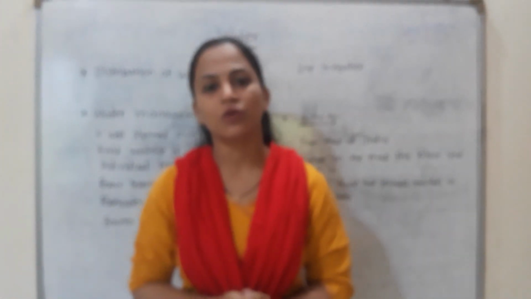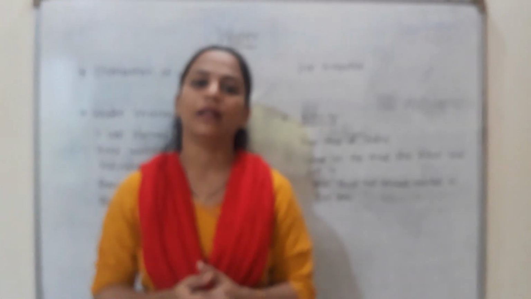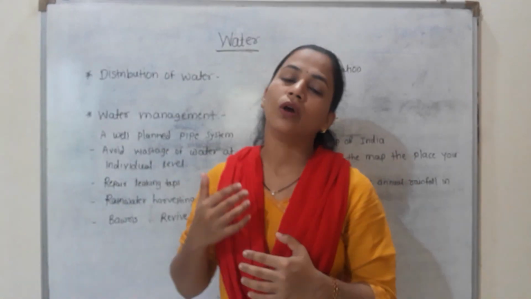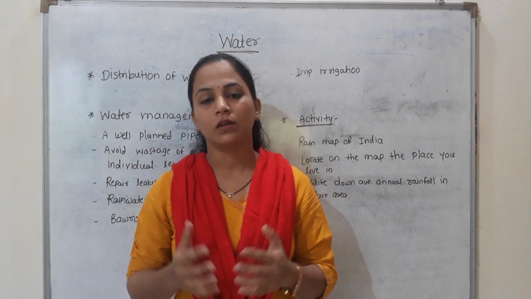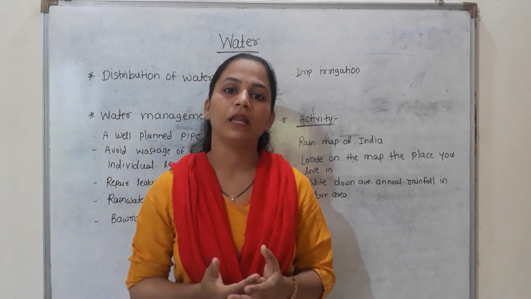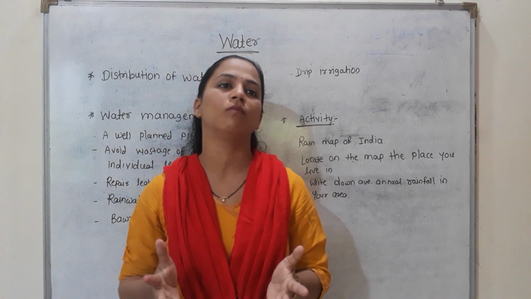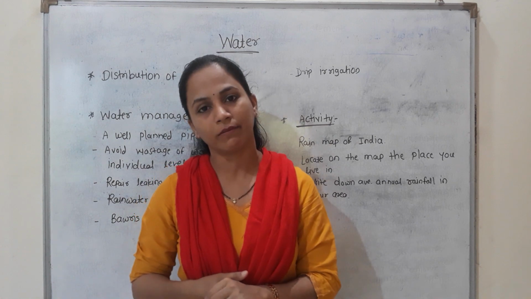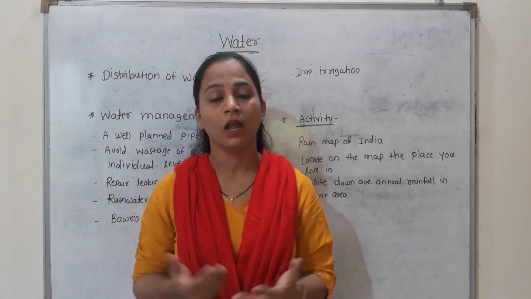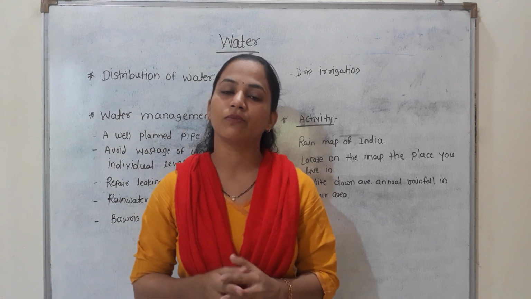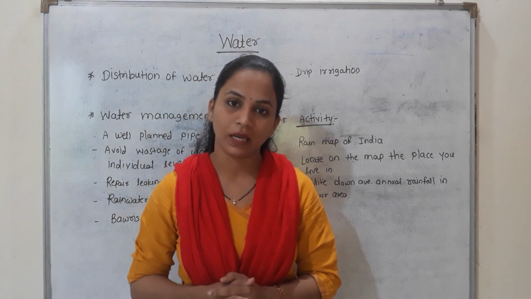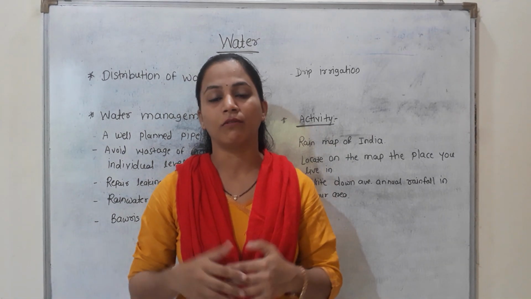So the distribution of rainfall is not the same throughout the year and throughout all countries, all over the world. So we have to use this water sparingly, because there is a need for water management. Why is there a need for water management? Because almost 71% of the earth's surface area is covered with water, but that water is in seas and oceans. It is salty water, we cannot use that water for our uses. That's why the available water is very little, almost 0.01%. So we have to use this water sparingly and manage it for our future generations.